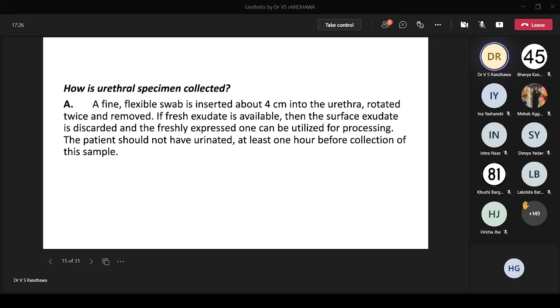Anybody, why are we rotating twice? I think I should make you understand. Once we put the swab inside, why do we rotate twice before removing it? Give me a feedback fast. Why do we rotate about 2 times before we remove it?